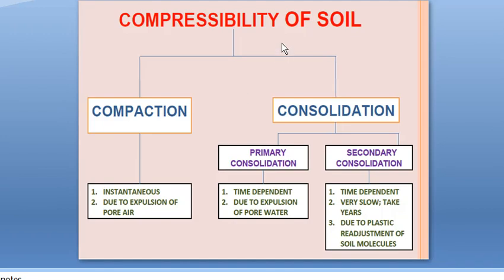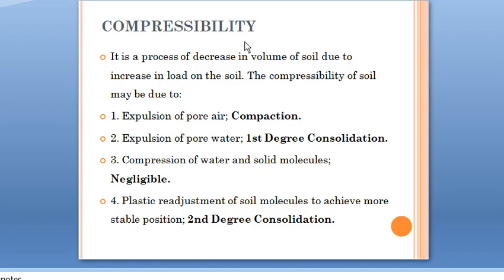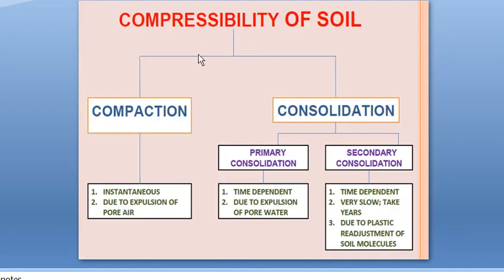Okay, so this compressibility of the soil we have discussed in this slide, that is compressibility is in different steps. The compressibility of the soil is mainly classified into compaction and consolidation. What is compaction? Compaction means expulsion of air from the voids, and consolidation is expulsion of water from the voids. That is the main difference between compaction and consolidation.